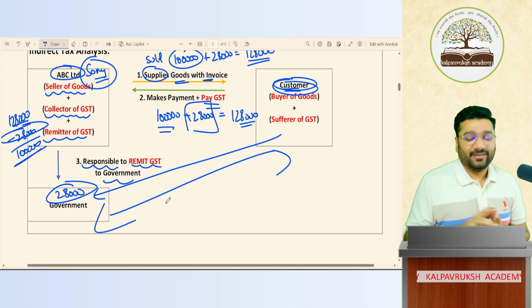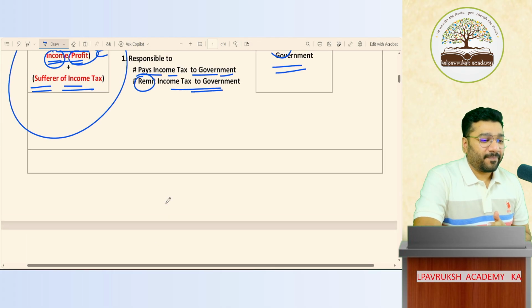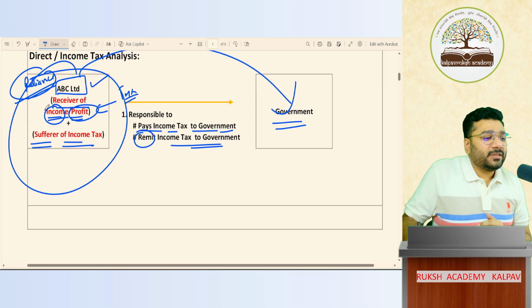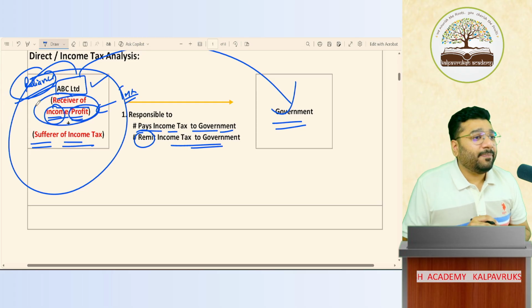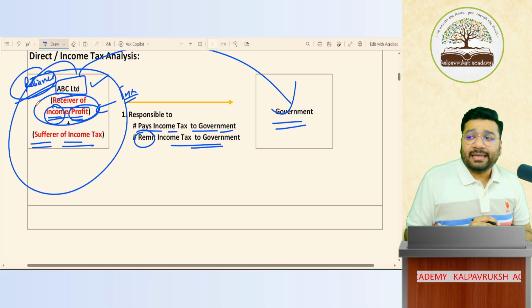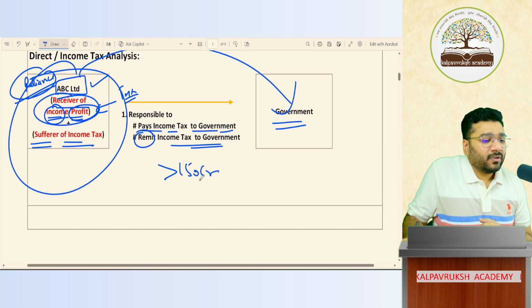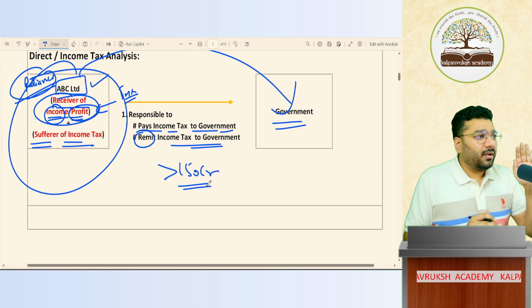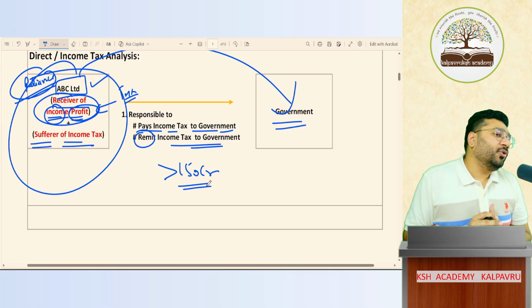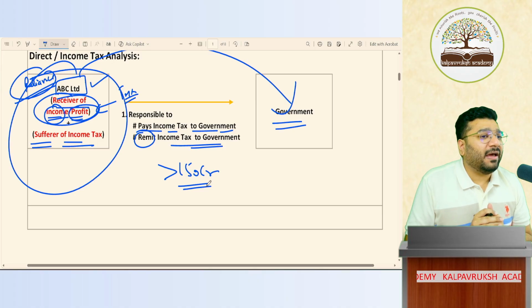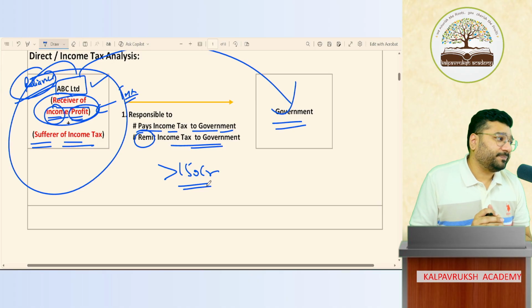Now understand, at the income tax level the responsibility was given to the taxpayer to remit the amount. Do you know why? In India, what is the population today? More than 150 crore people. According to you, how many of you do you think are in that bracket where they earn a good amount of income to pay taxes?